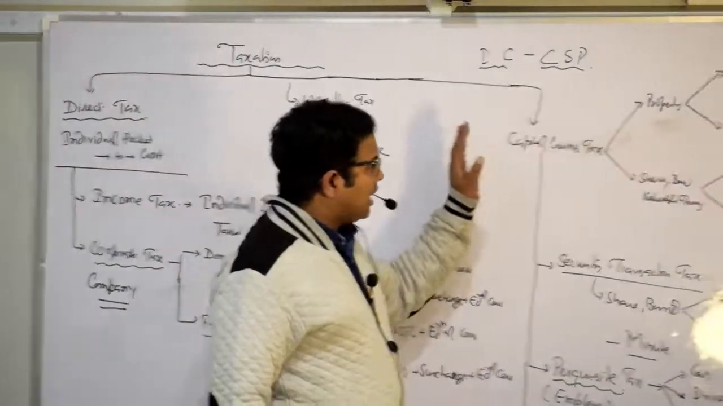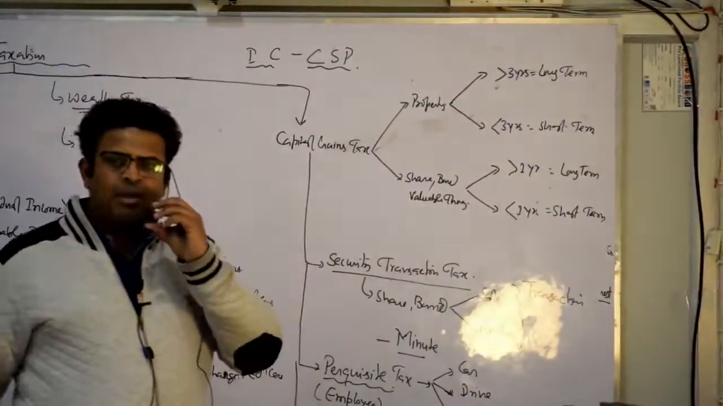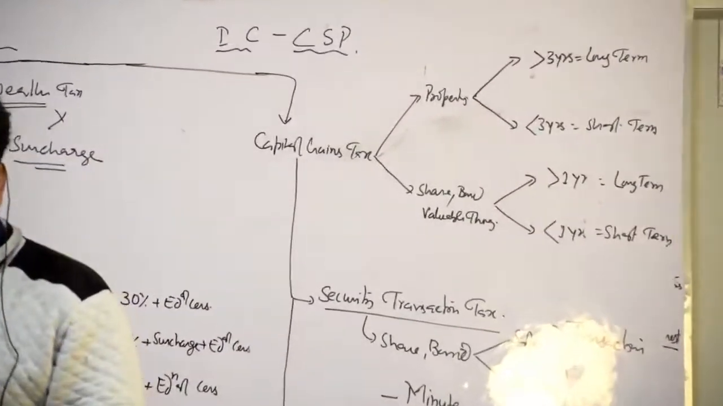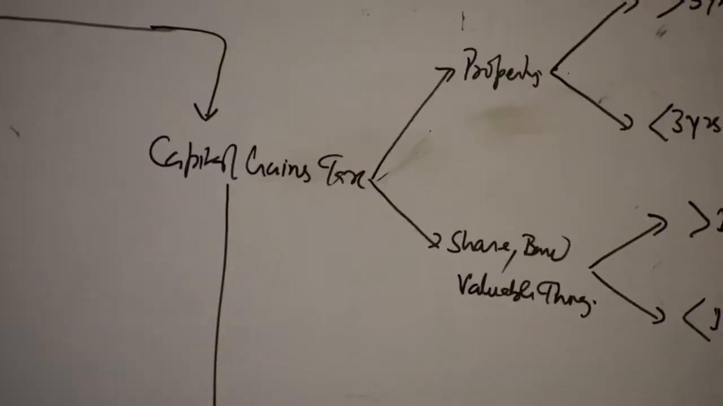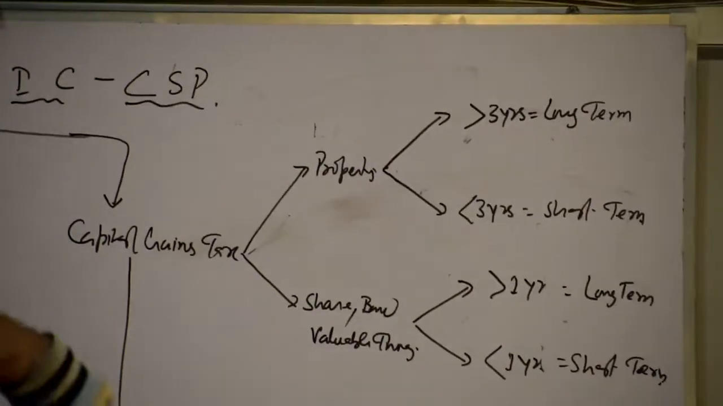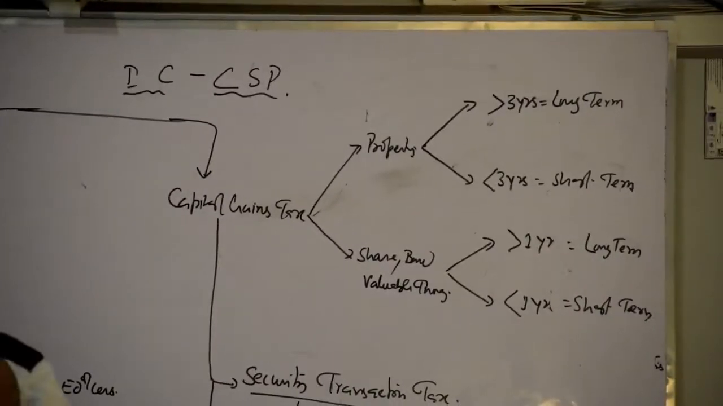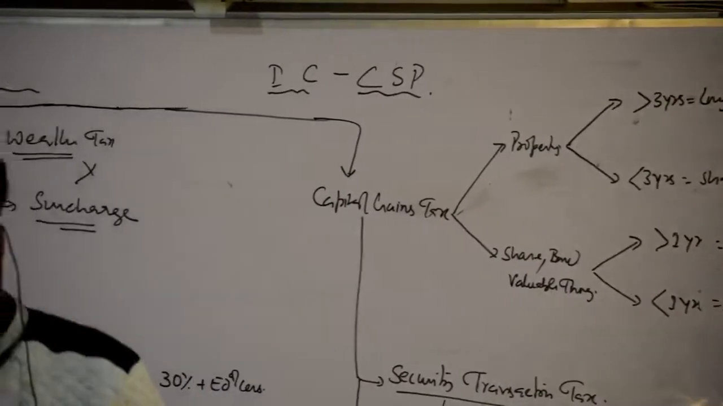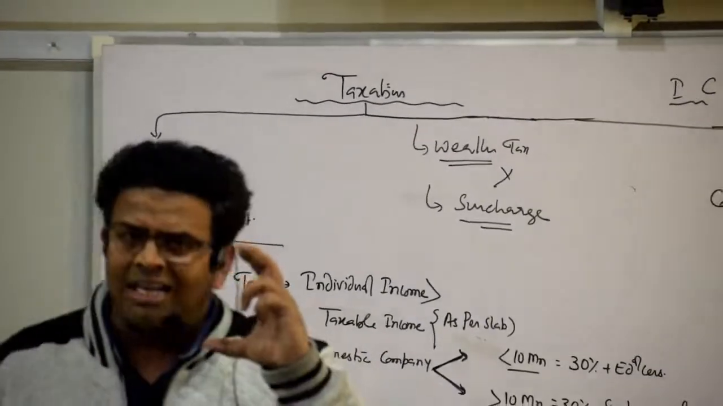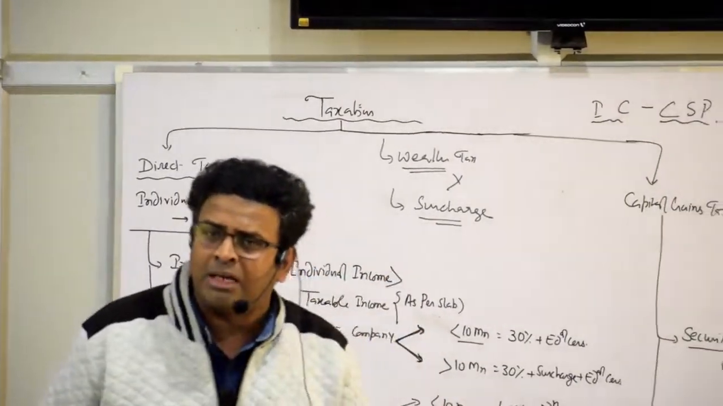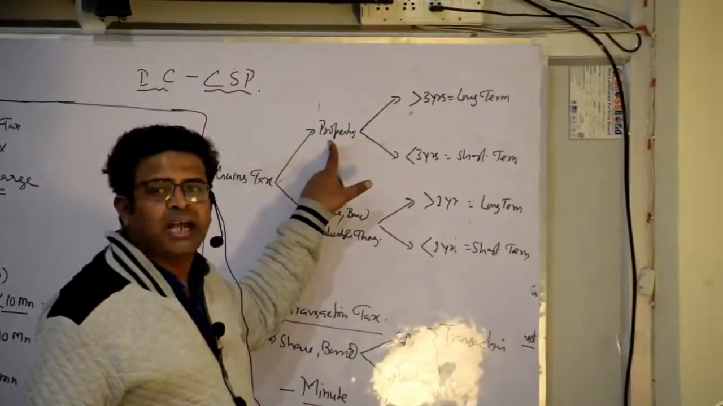Another one is capital gains tax. Suppose I am a person and I have purchased a property, and after a certain period I am selling it. Suppose I purchased it at 1 crore and I am selling at 2.5 crore, so how much extra profit am I getting? 1.5 crore, and that is known as capital gain. So what do I have to pay on the capital gain? Tax.